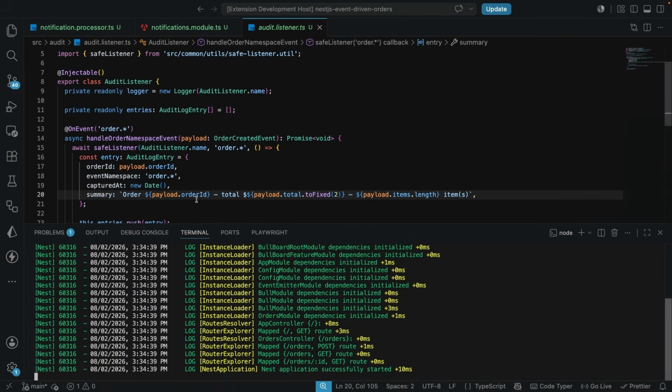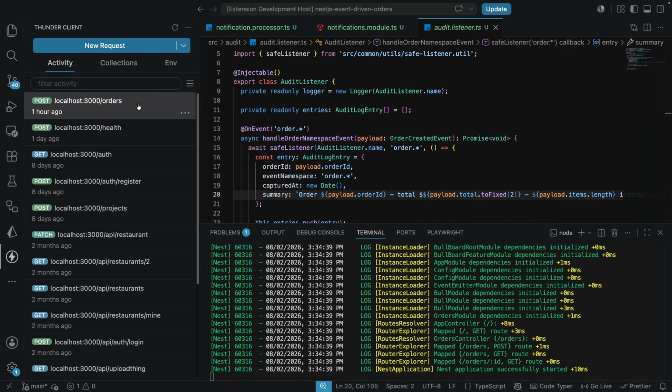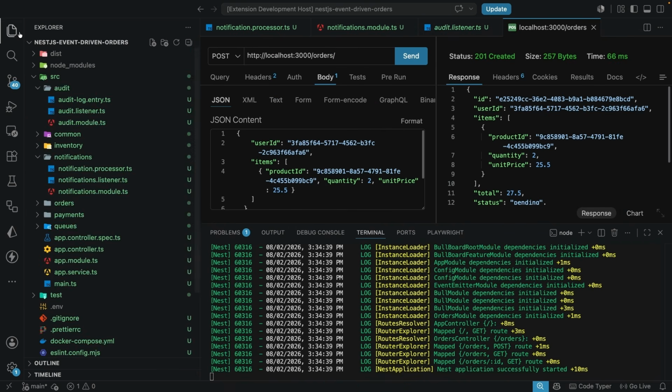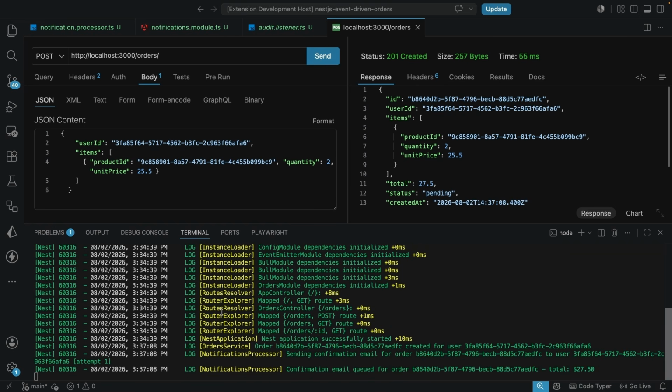Now I'm going to come over here and open up the Thunder Client again, and go to the orders so that we can create another order. I'm going to send this order here, and let's take a look at the logs. You can see now the logs are back. We have the order which has been created, and you can see we are calling the notifications processor that is sending a confirmation email, and the confirmation email is also queued for the notifications processor.